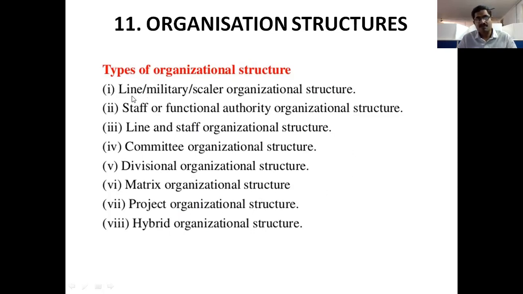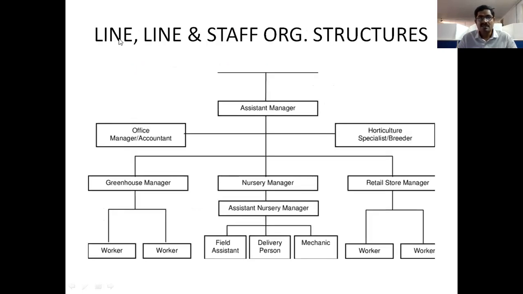First, coming to the line organizational structure, it is quite similar to the third one, line and staff organized structure. In the next slides we have line organized structure and line and staff organized structure. Here we have two structures where the diagram is the same, but there is a slight difference. First of all, line organized structure.